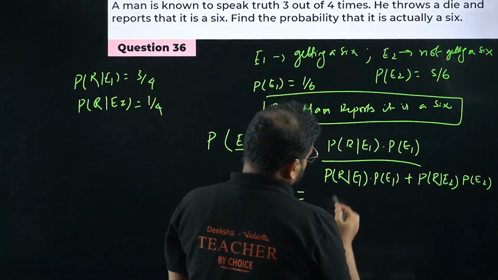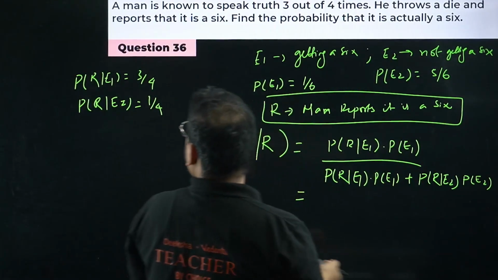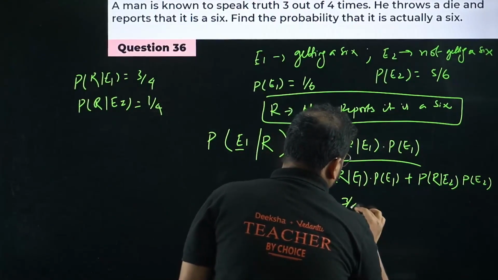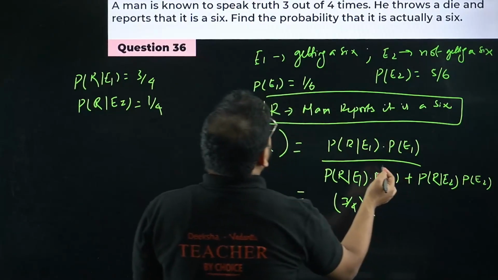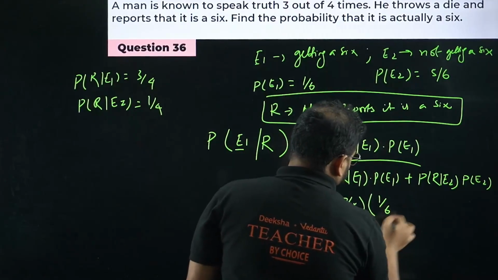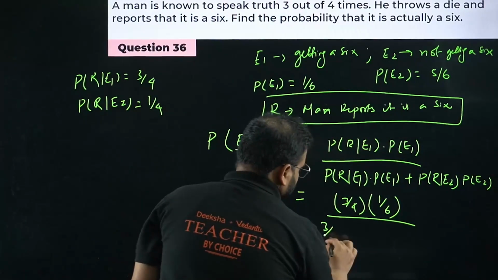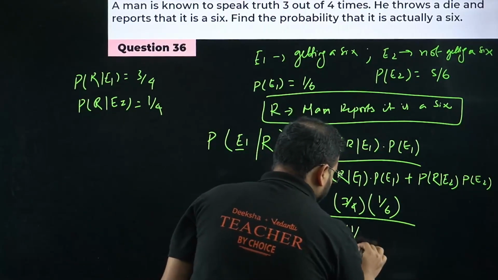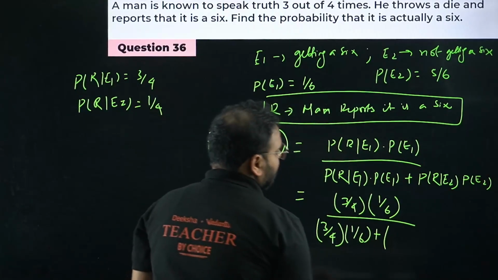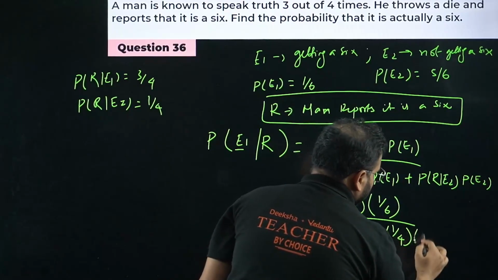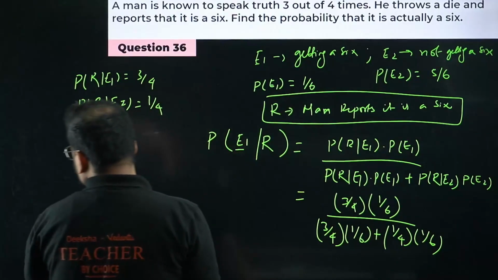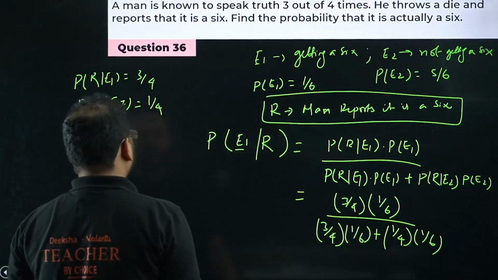Let's put the values in. It will become 3 by 4 times P(E1), which is 1 by 6, divided by 3 by 4 times 1 by 6, plus 1 by 4 times, sorry, P of E2 is 5 by 6, not 1 by 6. Please check very carefully what is in the denominator every time.